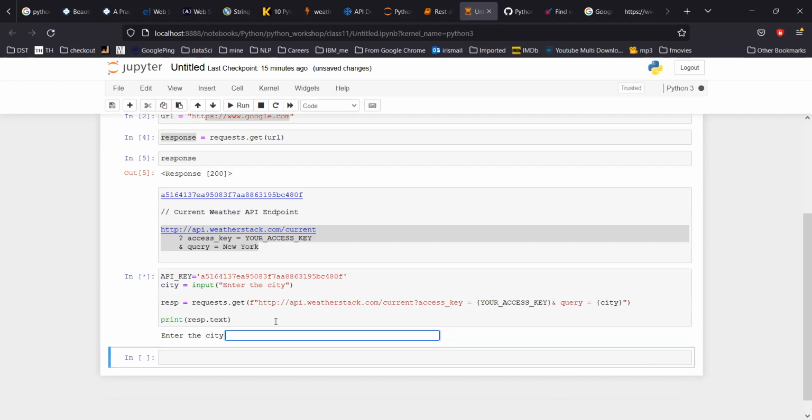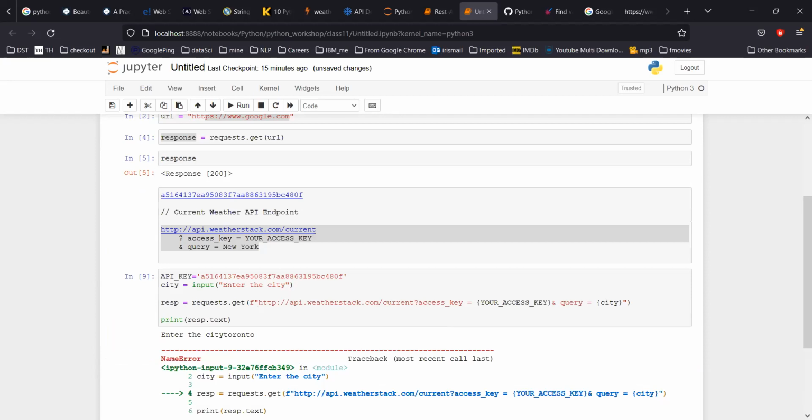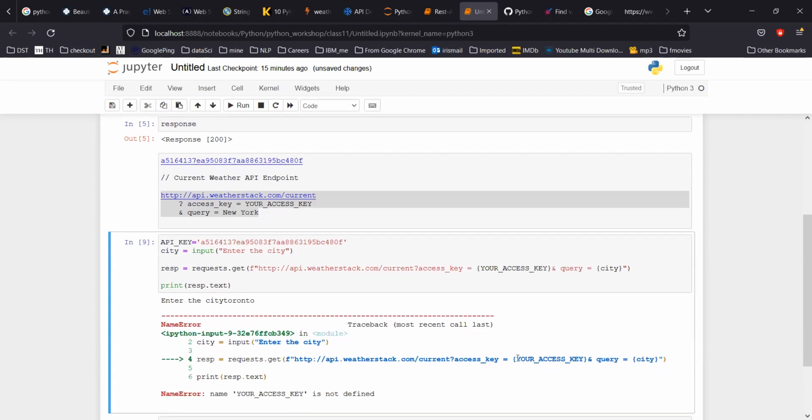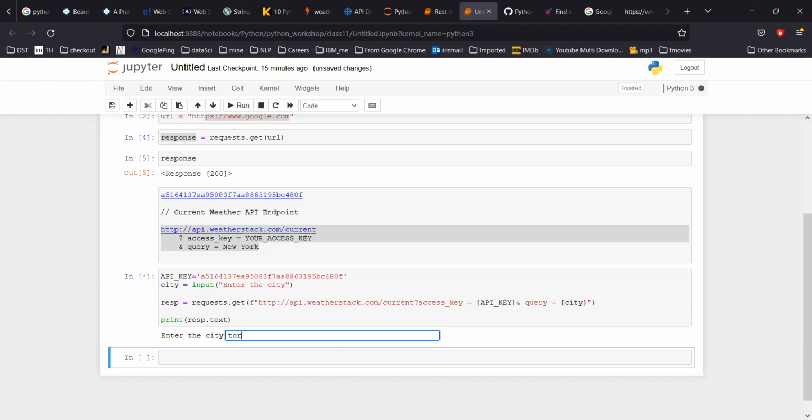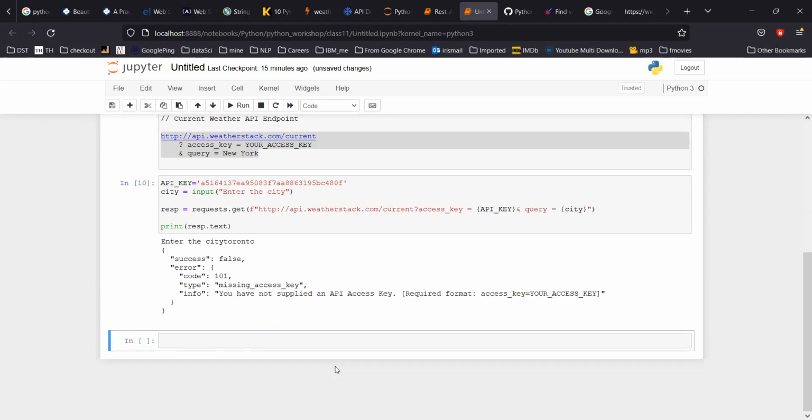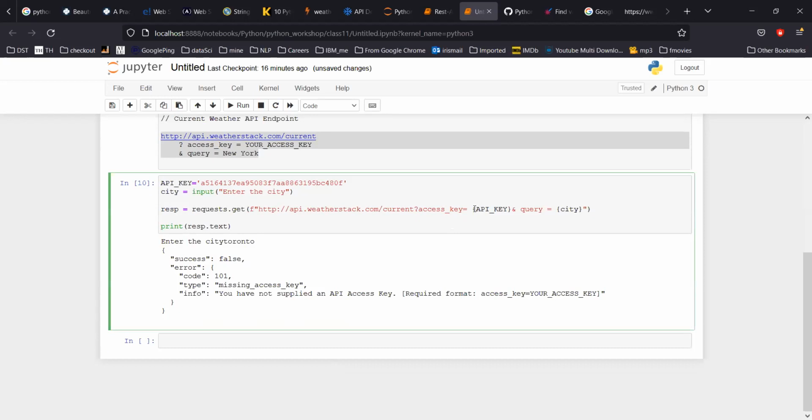Okay, so it's asking now, enter the city. Let me enter Toronto. It broke. Let's see what the problem is. Okay, it says access key equal to access key, so this needs to be fixed.